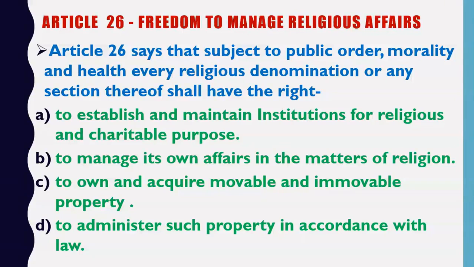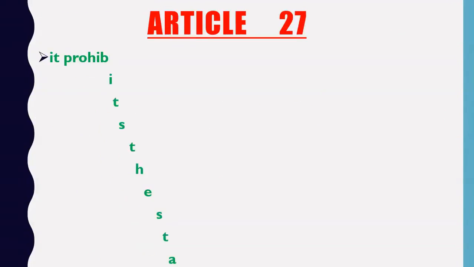Means they will do this according to the law of the land. So all the religions have a fundamental right to own and acquire any movable or immovable property, for example gold, silver, land, and to administer these properties in accordance with the laws, means to manage these properties. So friends, let's move further.